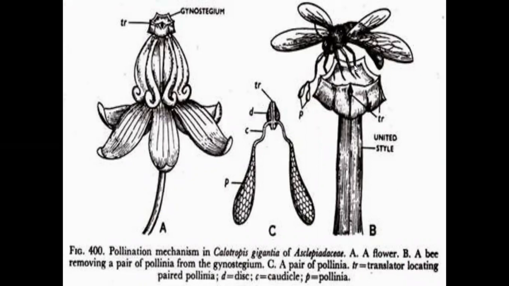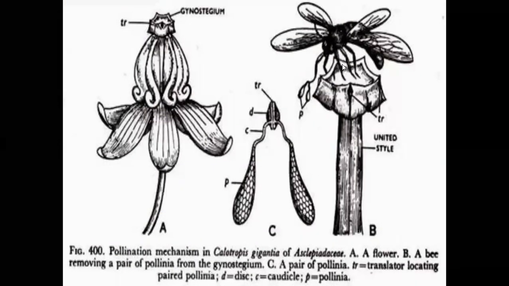Pollination done by insects is called entomophilous. It is also called clip or translator mechanism pollination. Self-pollination is prevented by the protandrous flowers.